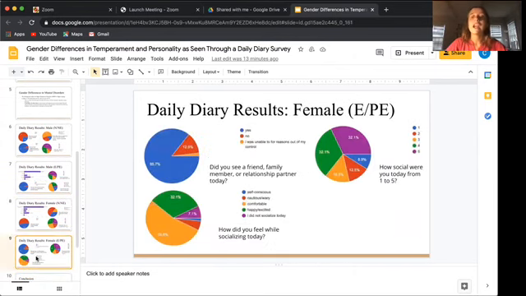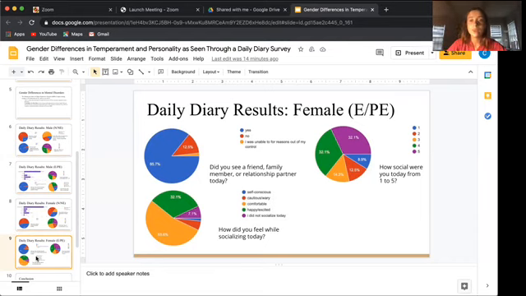So when it came to extroversion, when they were asked, did you see a friend, family member, or relationship partner today? Almost 86% of them said yes. Only 12% said no. And there were very few people that were unable to see a family member because it was out of their control. And then we asked them, how did you feel while socializing today? 53% said comfortable, 32% said happy and excited. Only 7% didn't socialize today, and very few felt self-conscious when socializing.